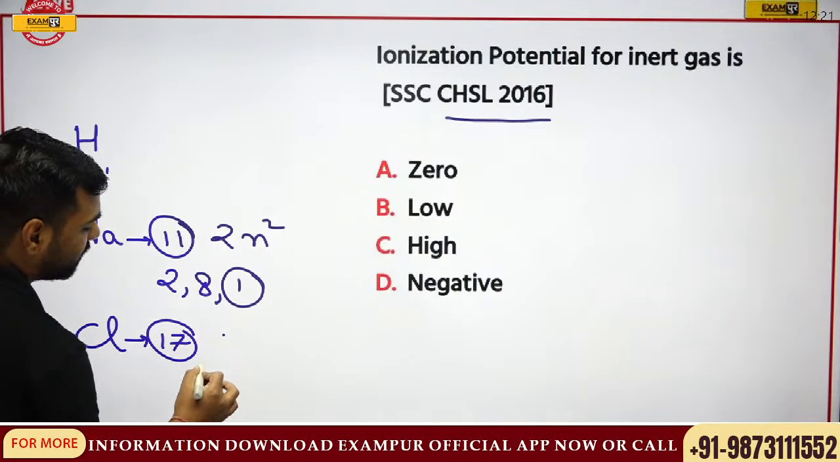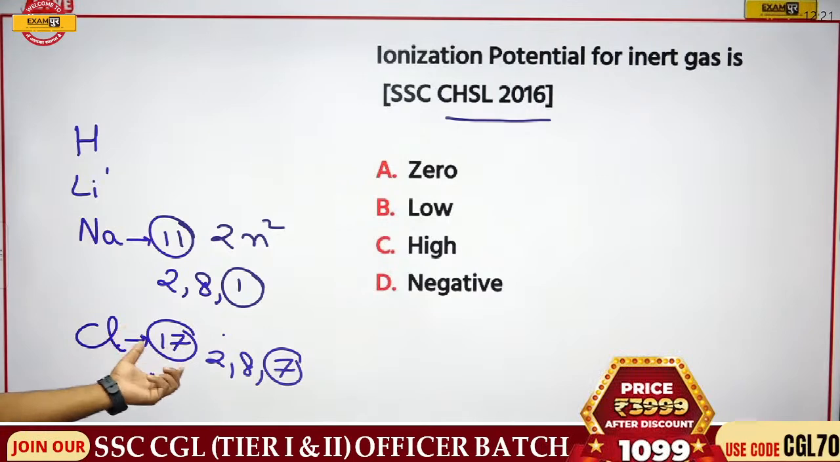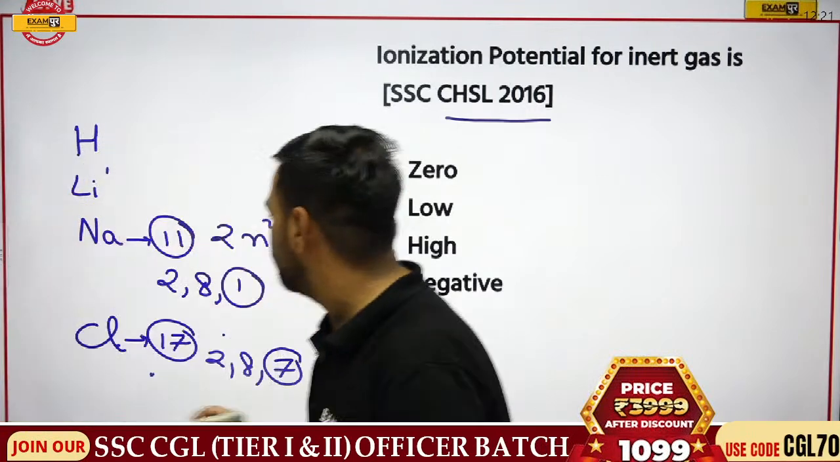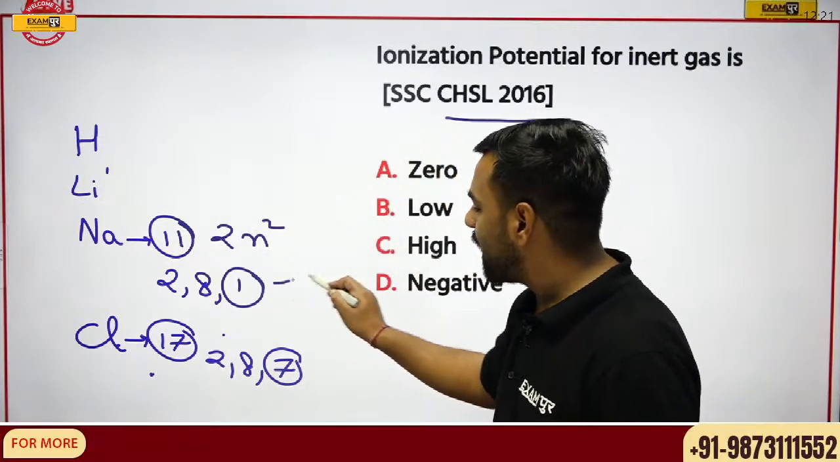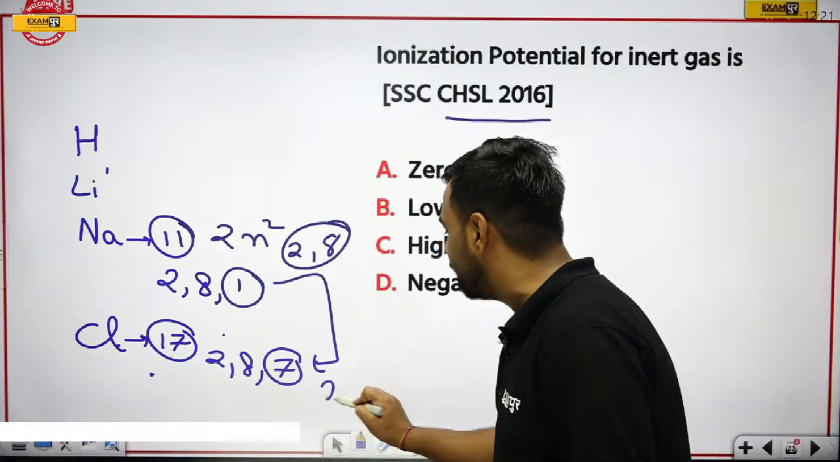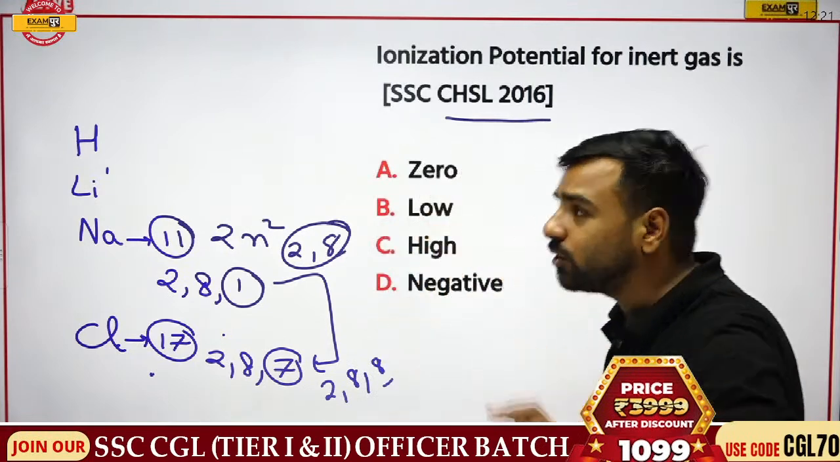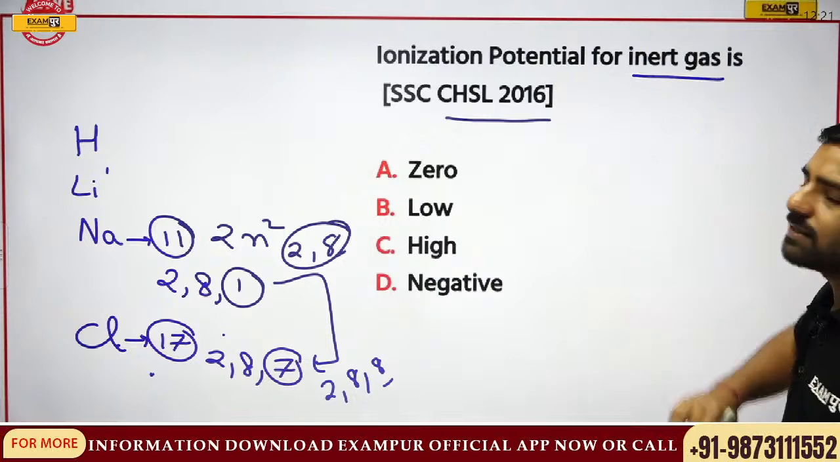If I talk about chlorine, its atomic number is 17, so its configuration is 2, 8, 7. Here again it is unstable, so it requires 1 electron. So sodium says, okay, I am giving you 1. Then sodium will have the electronic configuration 2, 8 and chlorine will have 2, 8, 8. Both are stable now.